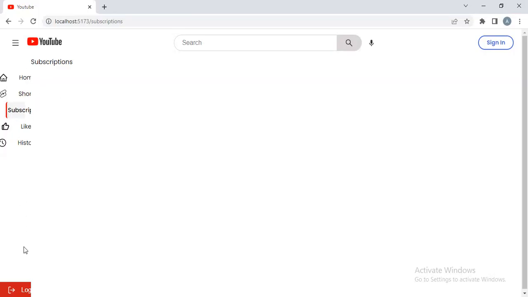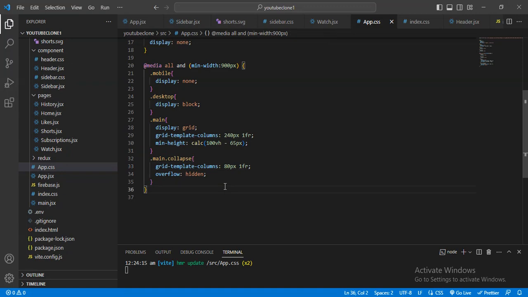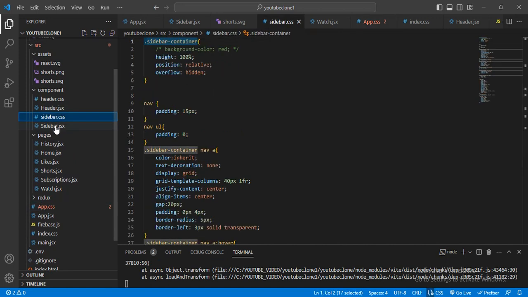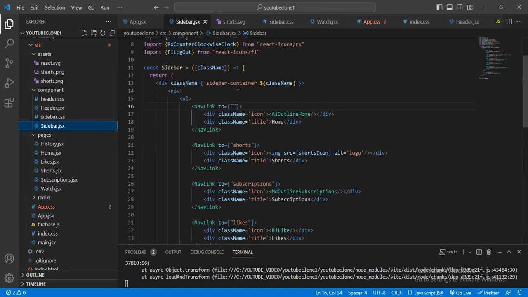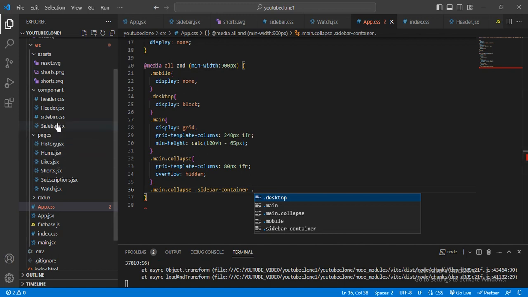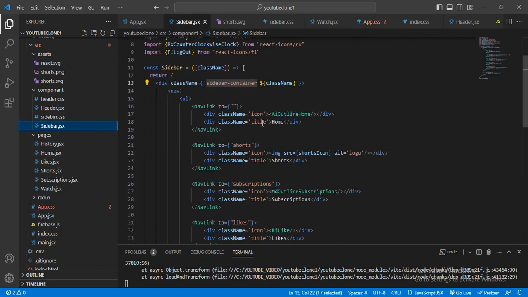For that, I will give main.collapse, and after that the sidebar. Let me come to sidebar.js, copy this class name, and paste it here, and inside the sidebar I have this title. Let me go to the sidebar, inside this, see this title.